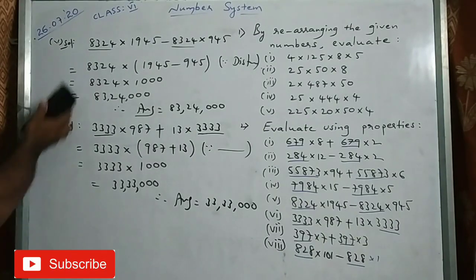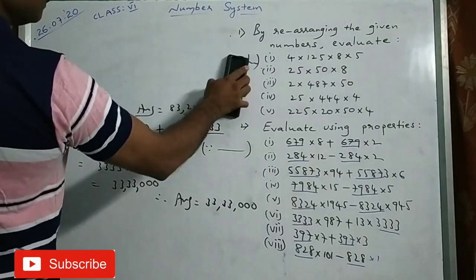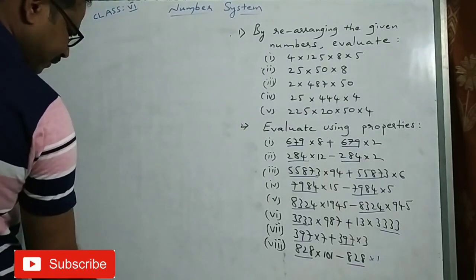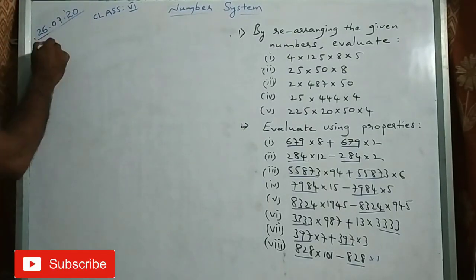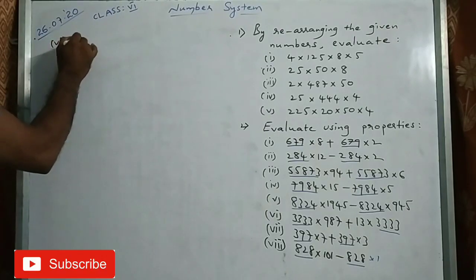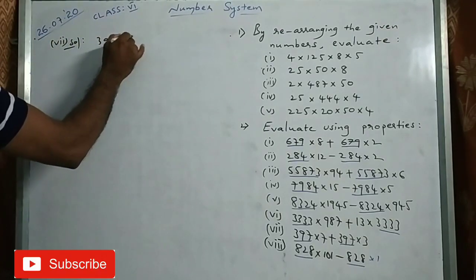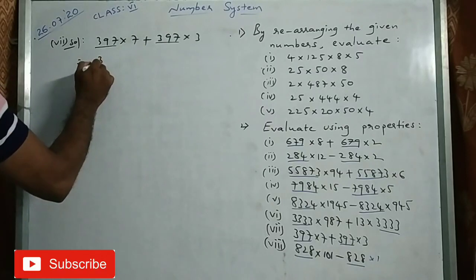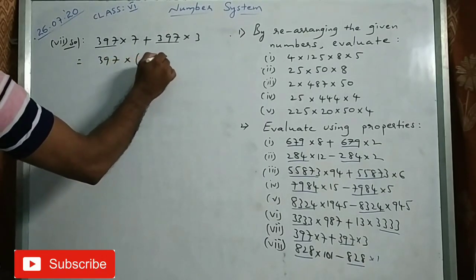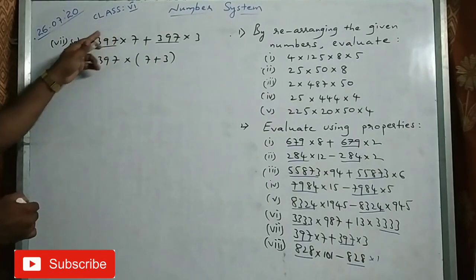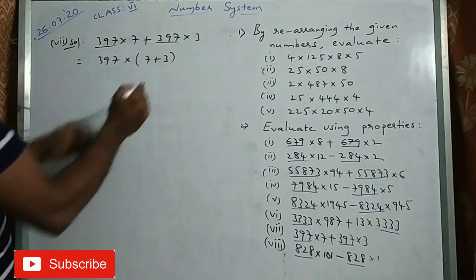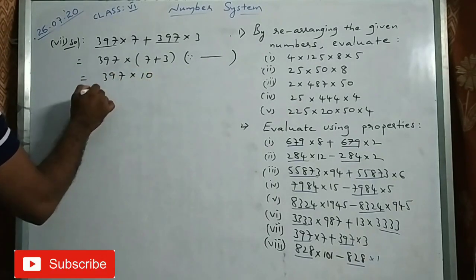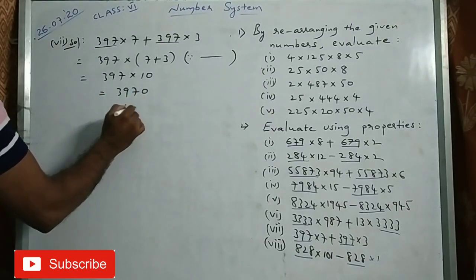Distributive property. Let us see the seventh one. 397 into 7 plus 397 into 3. What is the common number here? 397 common, 7 plus 3. What are the remaining numbers here? If you take 397 common, 7 plus 3. Since by using distributive property, 397 into 7 plus 3, how much? 10. So 3970. So the answer is 3970.